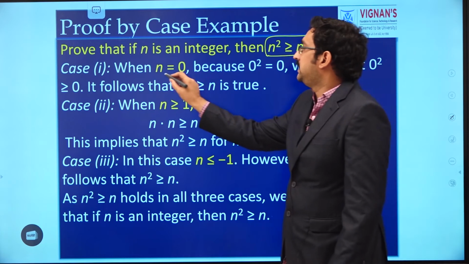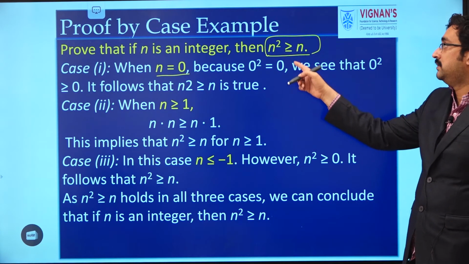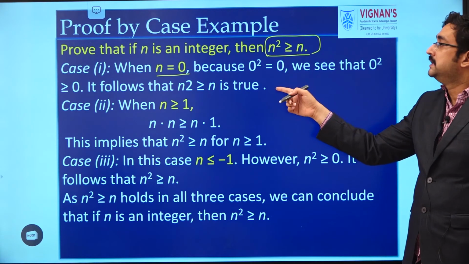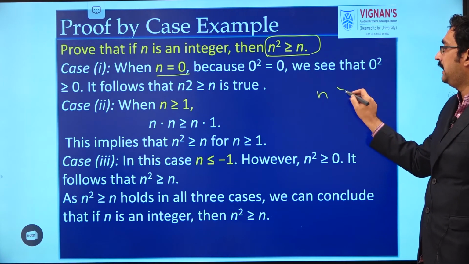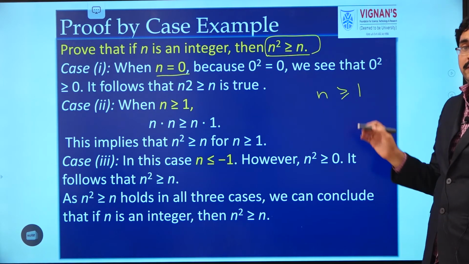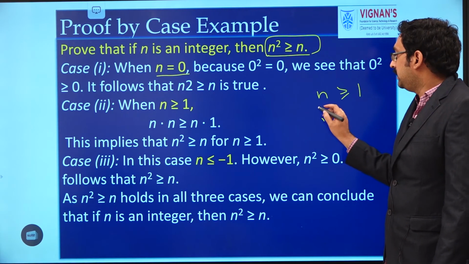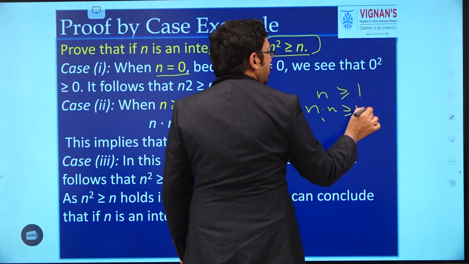For example, first case is n equal to 0. Then 0 square will be 0. So 0 greater than or equal to 0. The condition clearly holds. See the second case. N is positive. Positive means we can write like this: n greater than or equal to 1. Multiply both sides with n. So we will get n into n greater than or equal to n into 1.